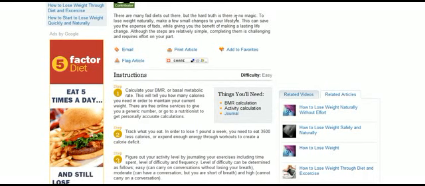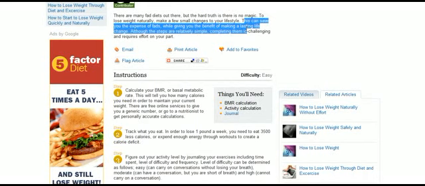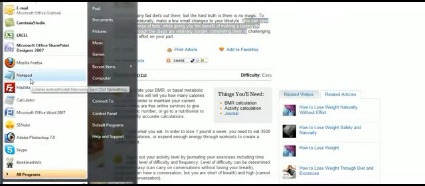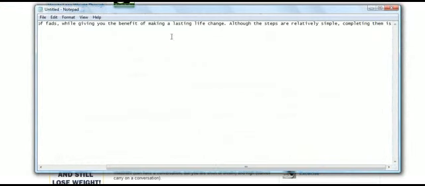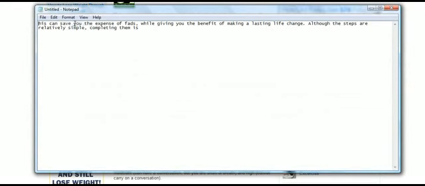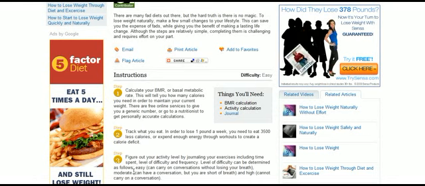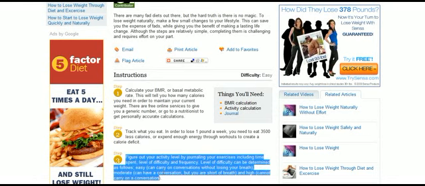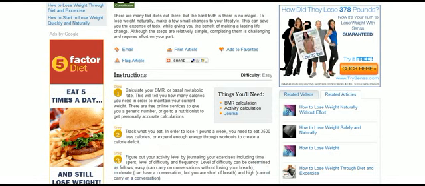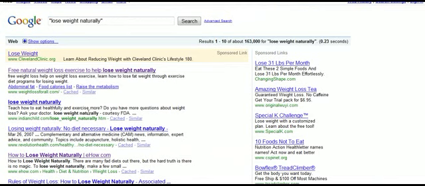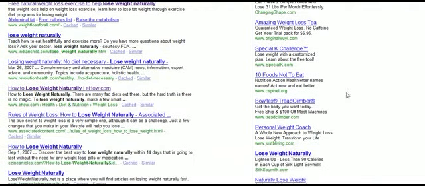Maybe you could say this can save you the expense of different things. You might take some ideas here and kind of move this stuff into like a notepad file, for example. So I could copy and paste this into a notepad file. Do format word wrap, and just kind of take ideas and bullet points from this article and then reword it on my own.